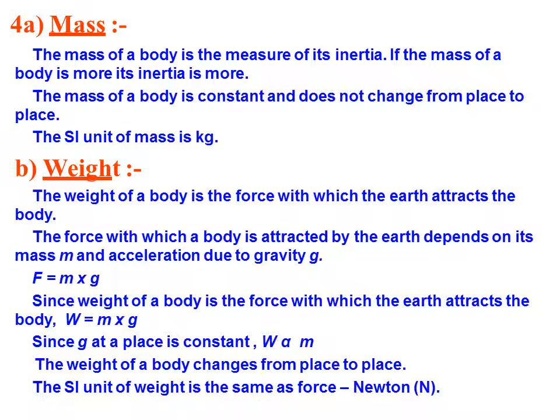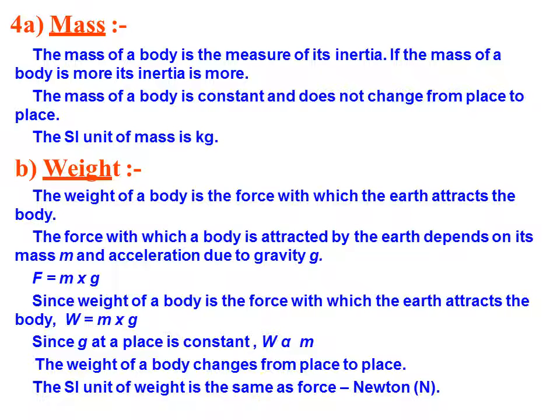The force with which a body is attracted by the earth depends on its mass and acceleration due to gravity. That means force equals m into g. Since weight of the body is the force with which the earth attracts the body, weight equals mass into g.